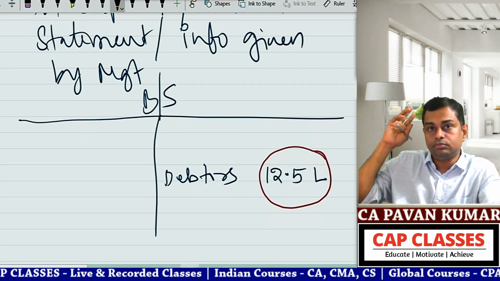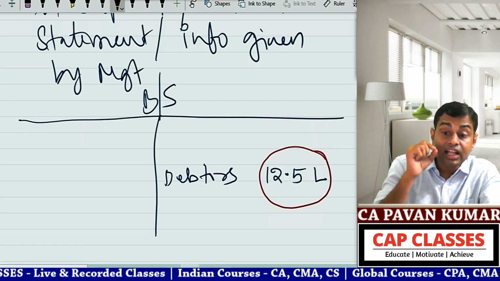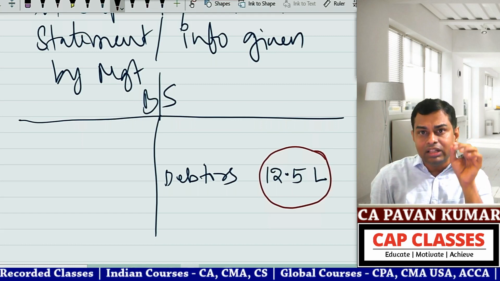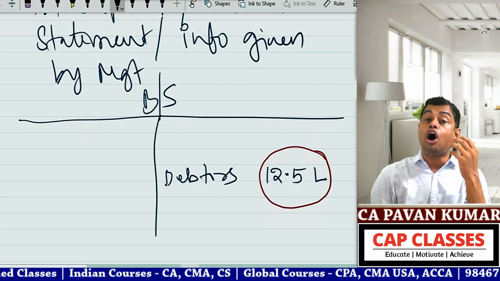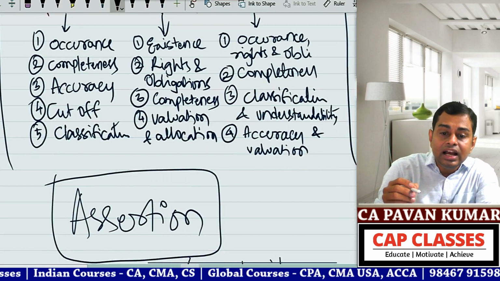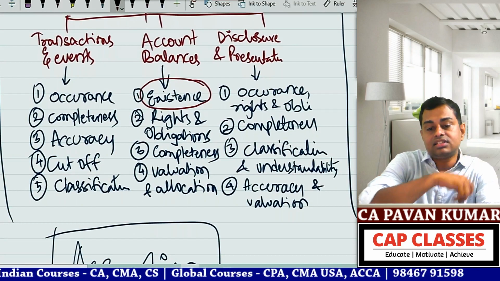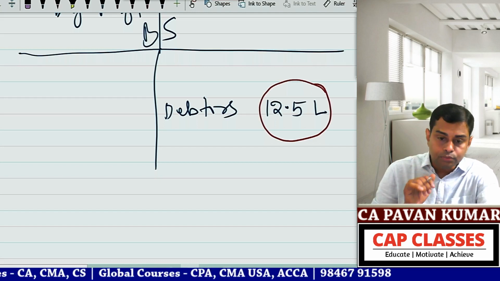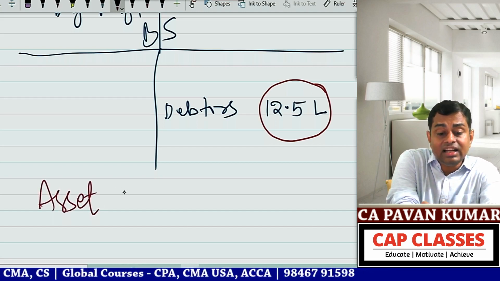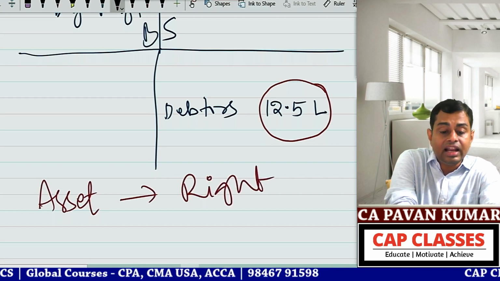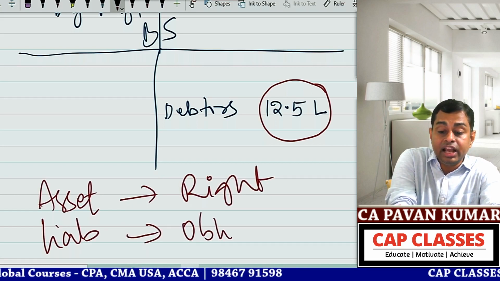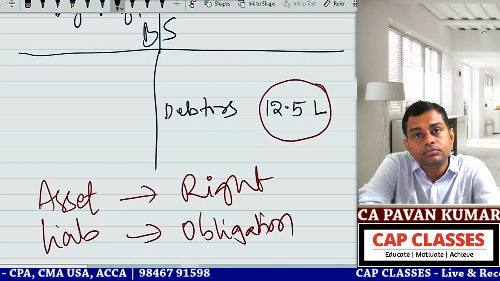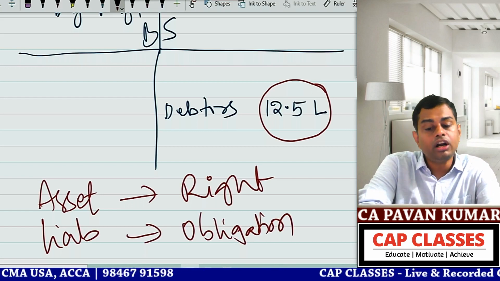Now I have a doubt. Whether these 12.5 lakhs of debtors are actually existing on the balance sheet date or not. As an auditor, I want to check the existence. Point number 2, an asset is a right. A liability is an obligation. A right can be a legal right, a contractual right.